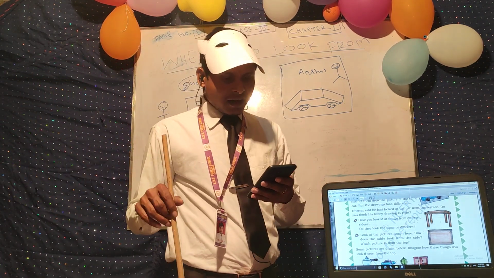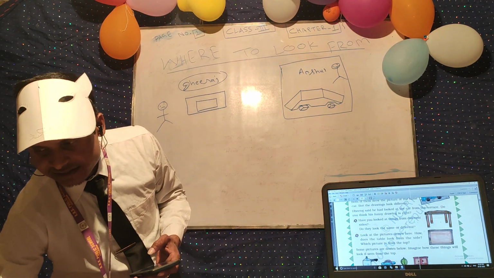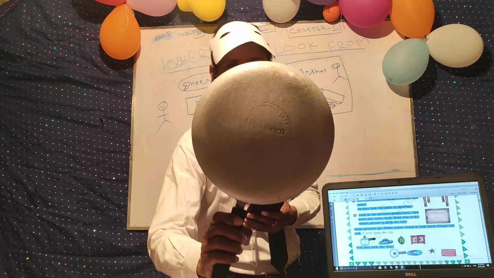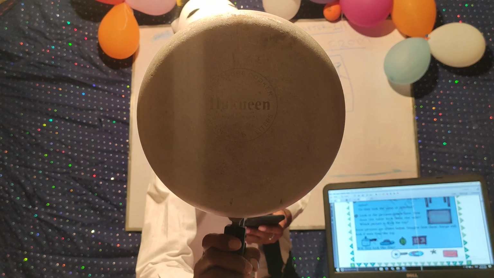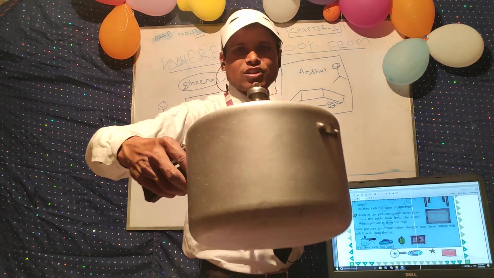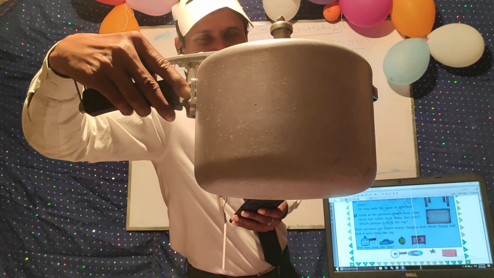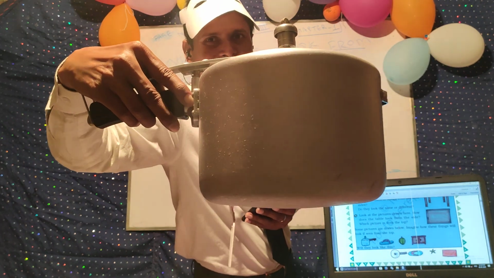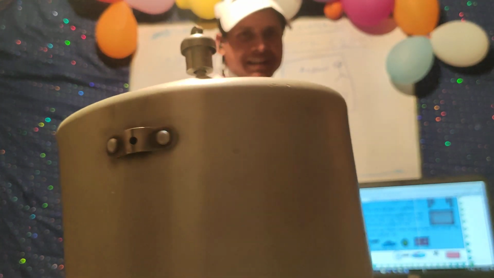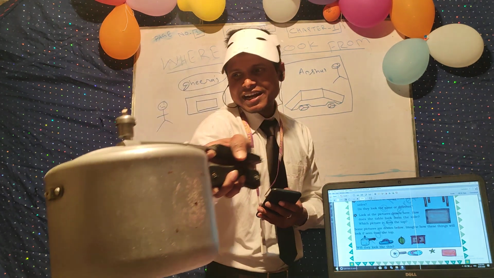Front view and side view, both views are there. So now see the pressure cooker. This is a view, and this is also a view of the pressure cooker. So these are the different views of the pressure cooker. This is also a view, but this is the clear view. So these are the different views.